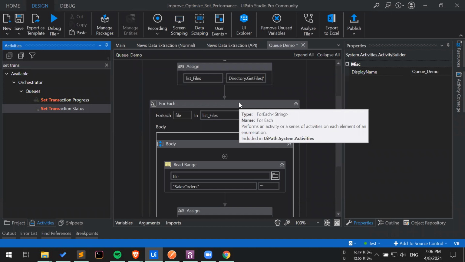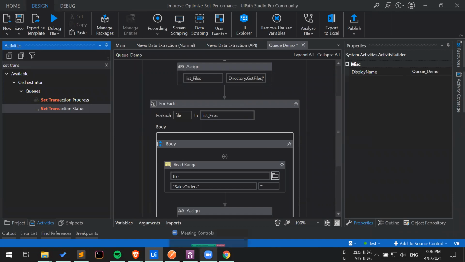Correct? Correct. And in case of fail, there are two kinds of fail: a system failure or application failure, and a business exception. When I'm setting the transaction status for a business exception, ideally I'm not supposed to retry, because the business exception fails due to incomplete information. But because of this retry mechanism, the queue will create another row.